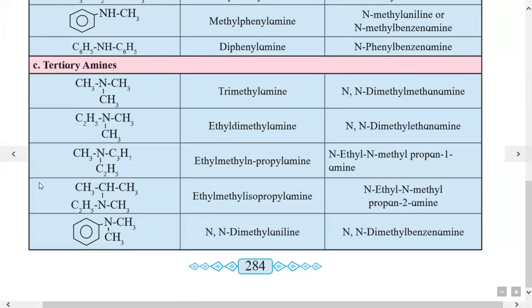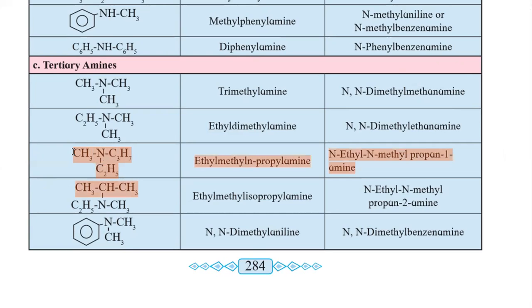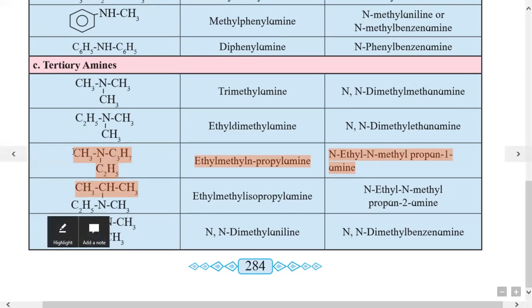Next example is here tertiary amine is a mixed type. All these alkyl groups, three alkyl groups bonded with nitrogen are different. One is ethyl, other is methyl, and one more is a propyl.